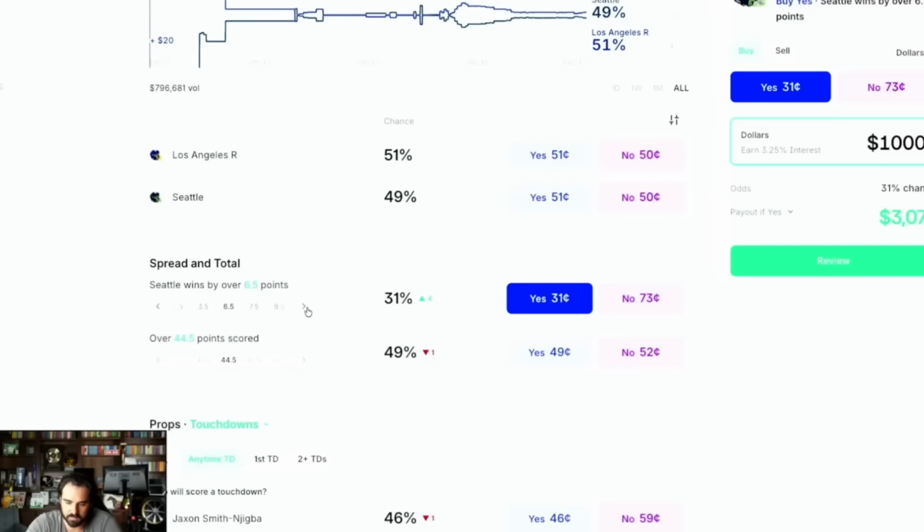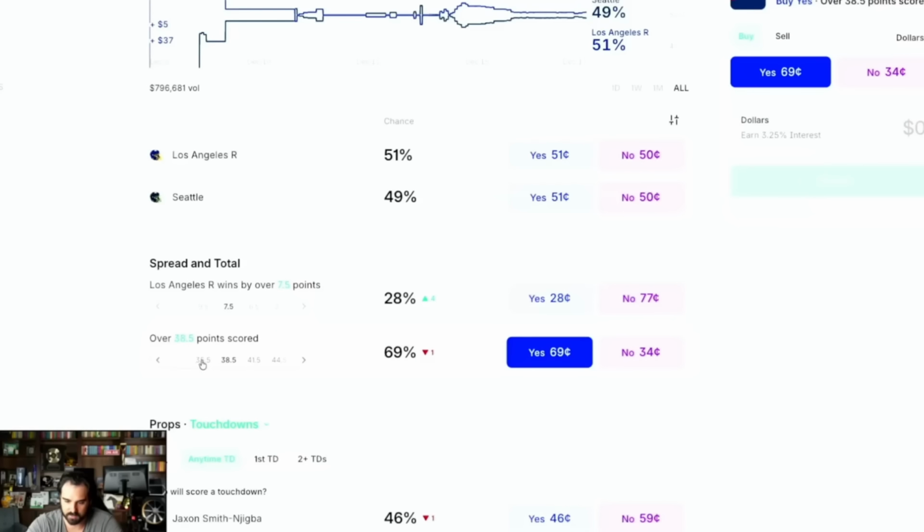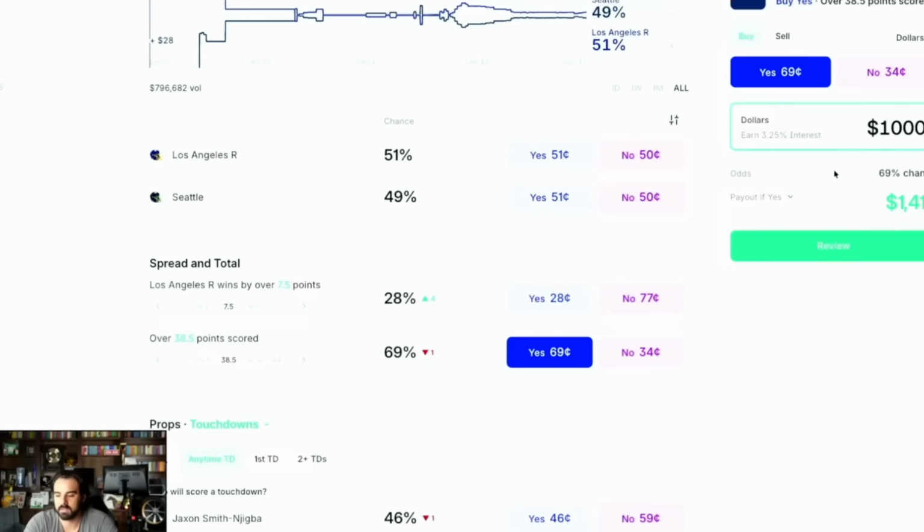And you can move the line a pretty decent amount on here. You can do as much as you want. But remember, the problem with this is, let's say you're going heavy one way. Let's just look at the total here. If we want to drive this all the way back to 38 points, we could do that. Let's say we put 1,000 on that. That line right there is about minus 220, 230-ish. You can't keep going up in bet unit size here because you're going to kill the odds, because there's not too many people on the opposite side betting that it's not going to go over 38.5. So you've got to find that sweet spot when you're putting in your bets on here, to where it's not affecting the line as much.